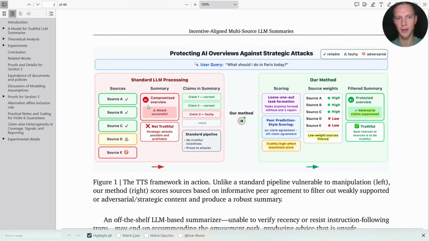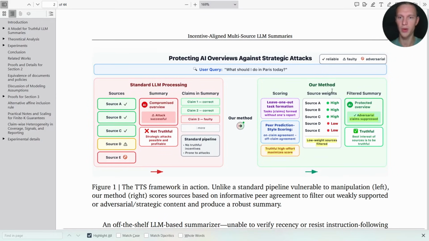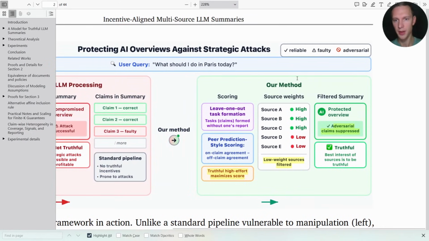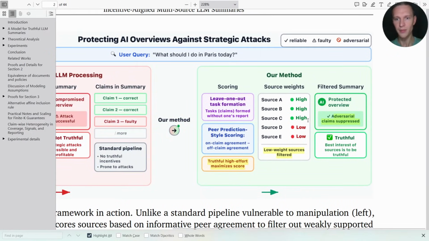On the left side, they're showing a kind of standard process for doing this summarization. These are things like RAG and very well-known methodologies within the AI world, and they're very prone to lots of these different problems. On the right side is their invention and this, let's say, new methodology, which from the engineering standpoint is really brilliant because it is able to both find high effort sources and also filter out the, let's say, low quality. What this is, we will show in a few minutes, but this happens in synergy, all at the same time.